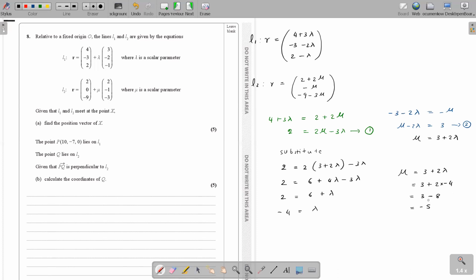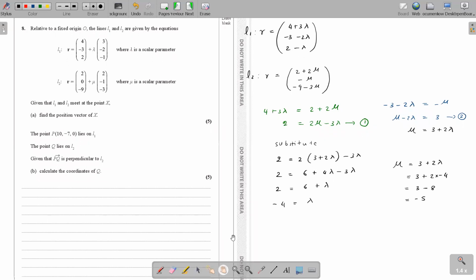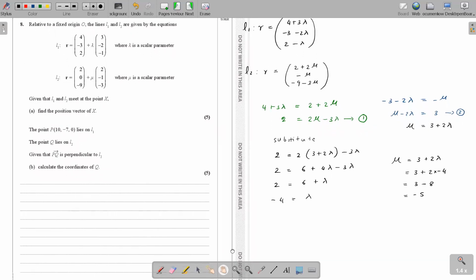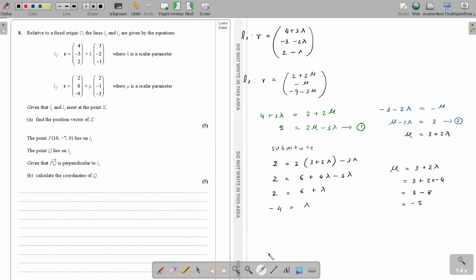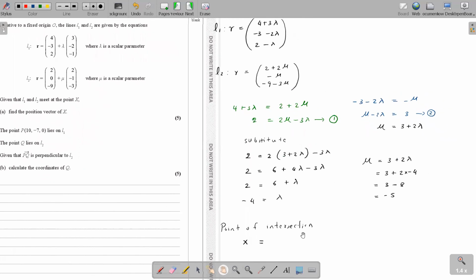They told you it's meeting, and they're asking you to find the position vector of the point where they meet. So just substitute that into one of the equations. They are not asking you to show that it meets. It's given that the lines are meeting. So then the point of intersection, use any one of them. The point of intersection is x. So shall I go with lambda? Lambda is minus 4. 4 plus 3 lambda, minus 3 minus 2 lambda, 2 minus lambda.